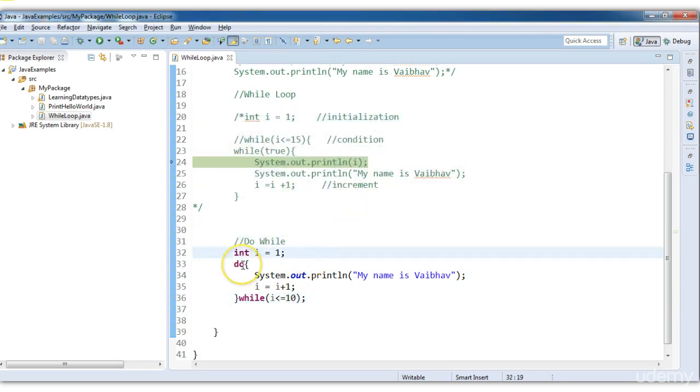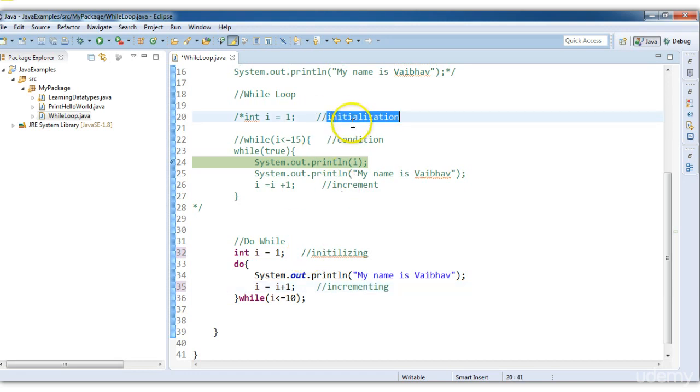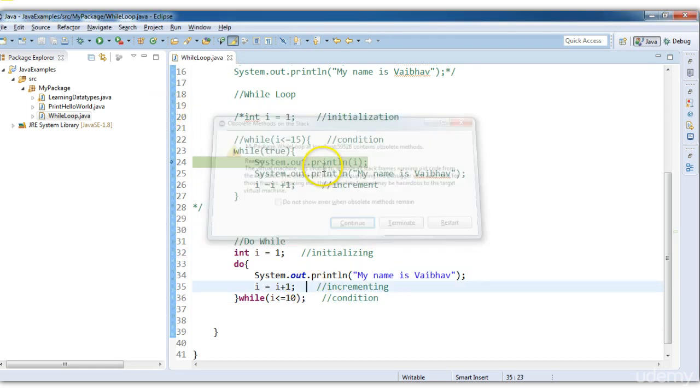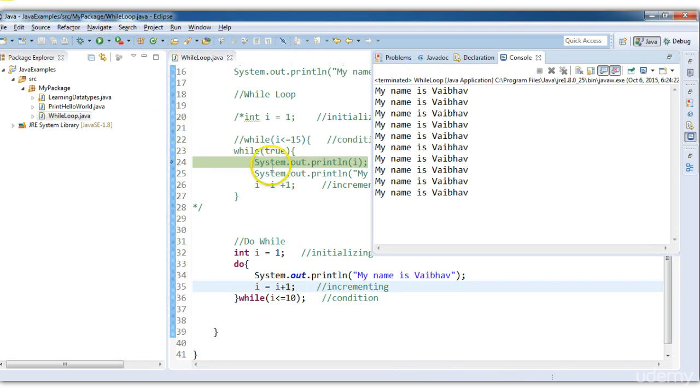So we are first initializing it, then incrementing it. In the while loop, we first initialize, then check the condition, and then increment. Here we first initialize, then increment, and then check the condition. Let's save this and execute it, and it has printed 10 times.